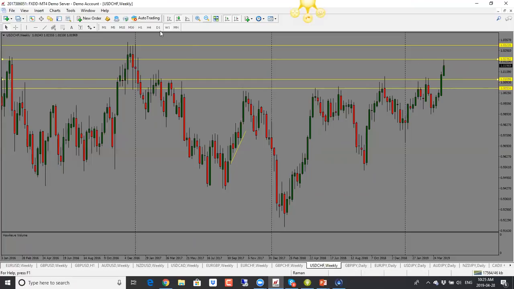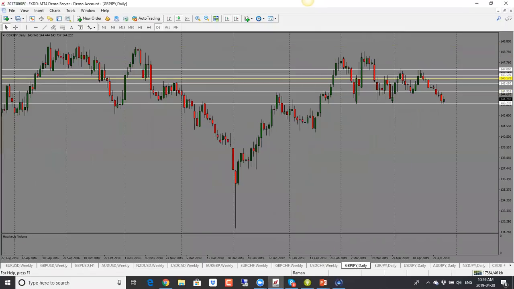But now on the flip side though, if it does go through, then I will look for a pullback and a continuation, because there is another level up here that it could go test, just like this one did. So it got stuck here for a while, but then pushed higher. So this one could do something similar. Watch out for that. That will be the risk on this trade. But otherwise, I will look for price to go into resistance at 1.02 and then come back down. So that's my base case scenario for dollar Swiss franc.